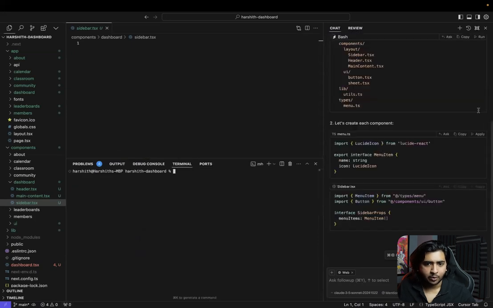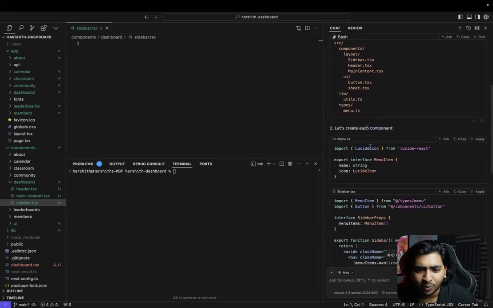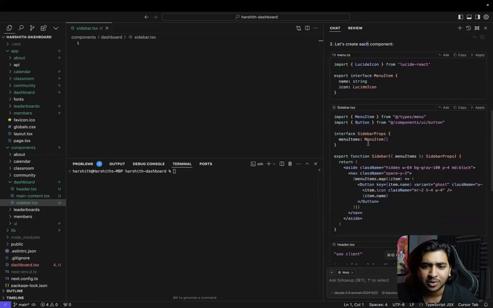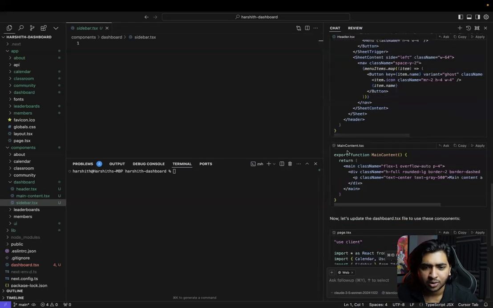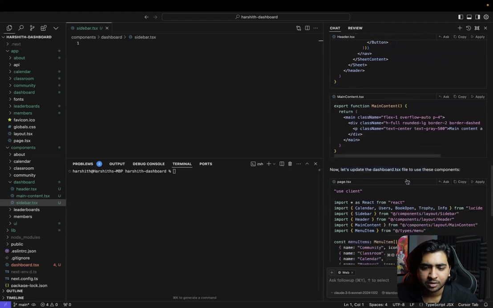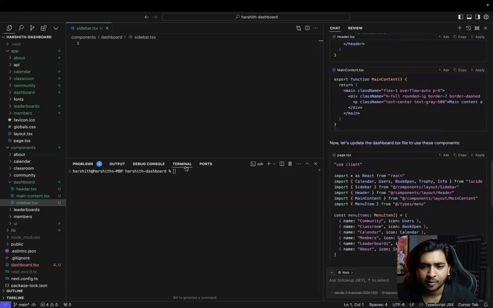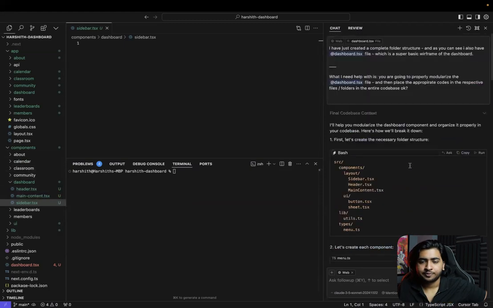So I hope you get what I'm trying to say here. We first have to, what is it? So what is this? Create each component, menu.ts, header, but where do these go? Main content. Let's update the dashboard.tsx file to include... I think it messed up again. It's messed up.